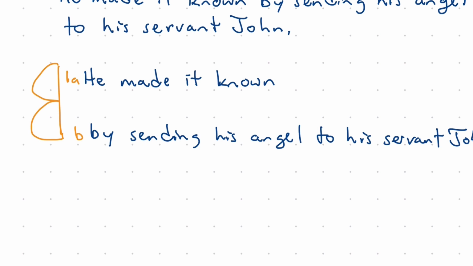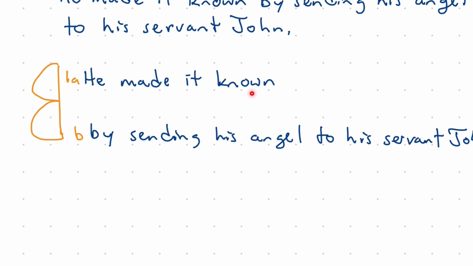And so then how do we define the relationship between these two propositions? We said that we have this potentially keyword by, and that points us to the relationship of action and manner. And we can ask the question, does that make sense? Is this the statement of an action and then a more precise statement which indicates the way or the manner in which this action is carried out? And I would say yes.